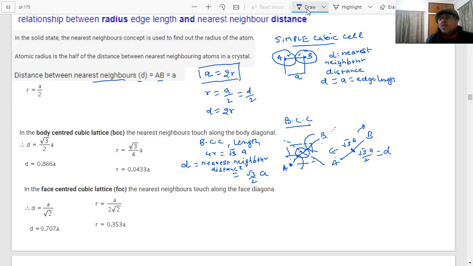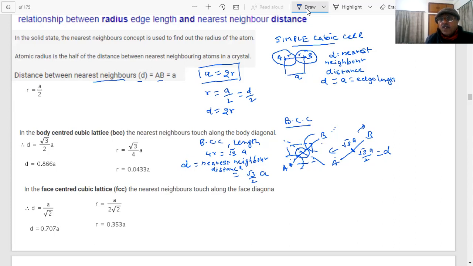Sometimes they will ask you a question in BCC where the nearest neighbor distance is given with 4 values. You should remember this value, root 3A, which we calculated in the previous lectures for the BCC.